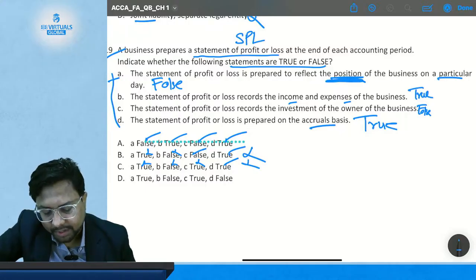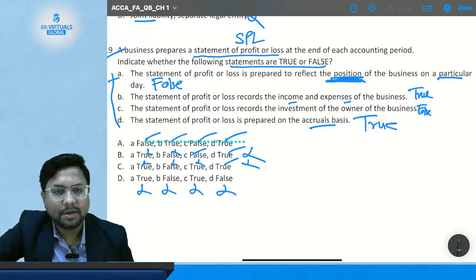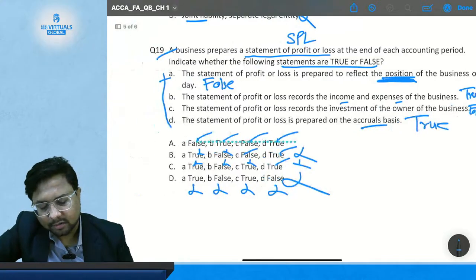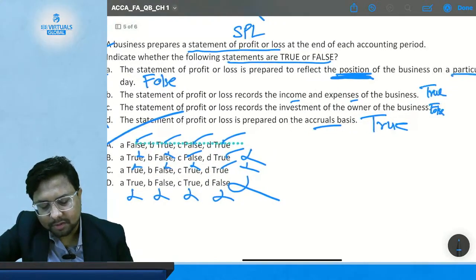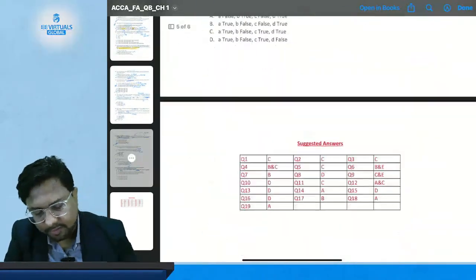Now option D. Statement A true. No. Statement B true. No. Statement C true. No. Statement D false. No. So option D is also incorrect. So the correct option is option A, where statements A, B, C, and D are as we have discussed.